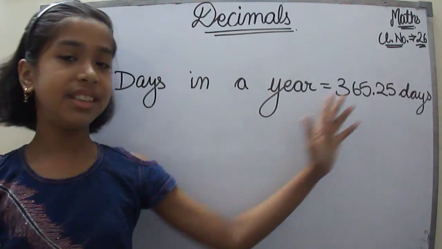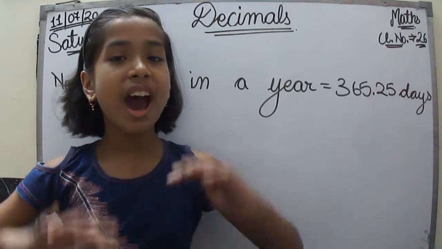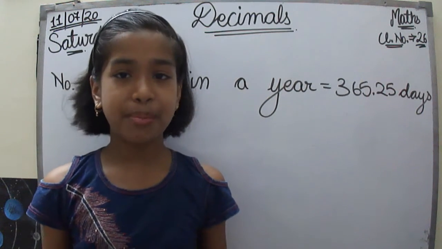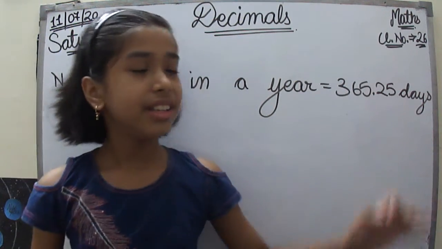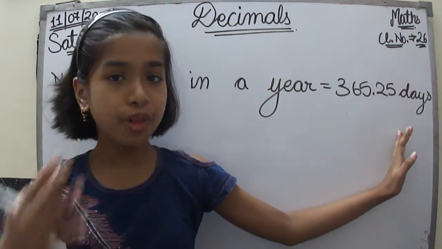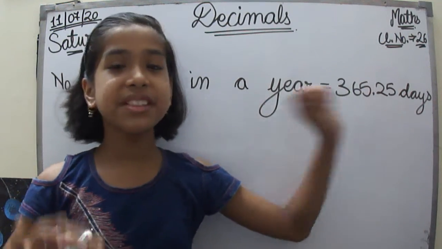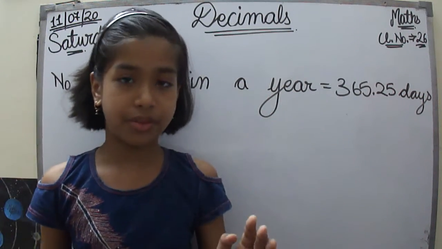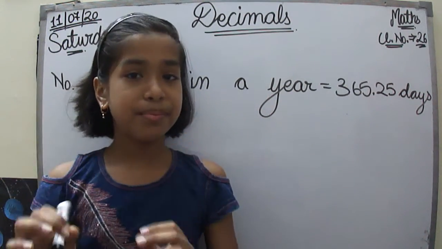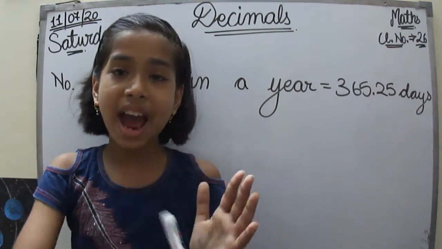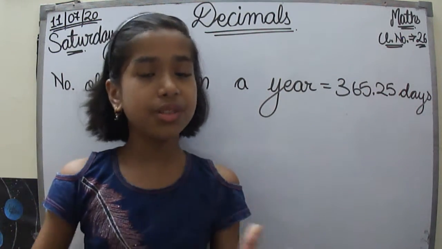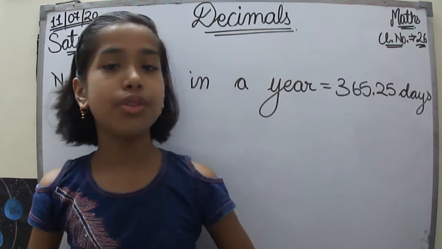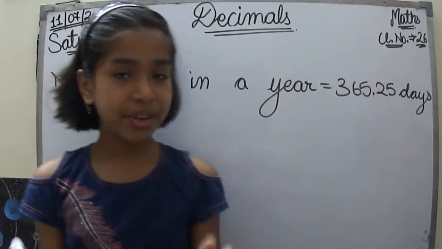Now, as we all know, after 4 years, if we add this 0.25 four times, 0.25 is equal to 1/4. So 1/4 plus 1/4 plus 1/4 plus 1/4. That means if we add 1/4 four times, that is 1/4 into 4, because we are repeatedly adding 1/4 four times. So we will get a whole.